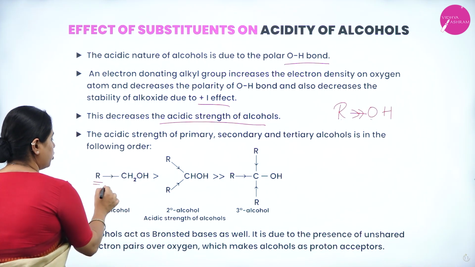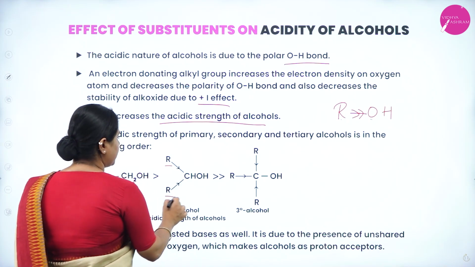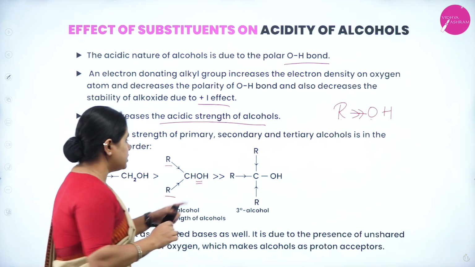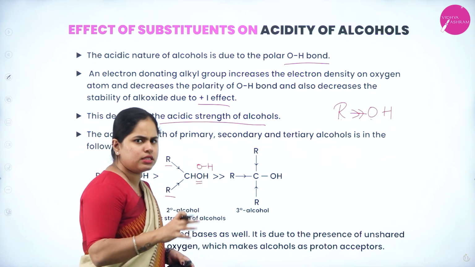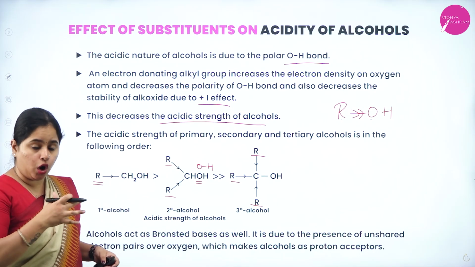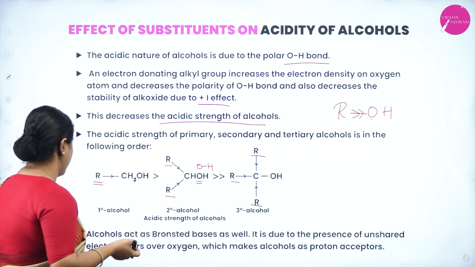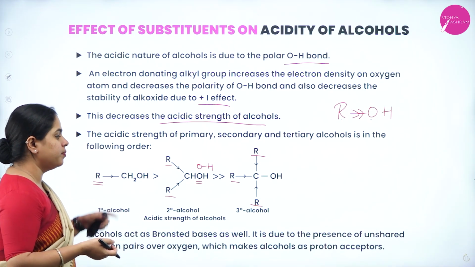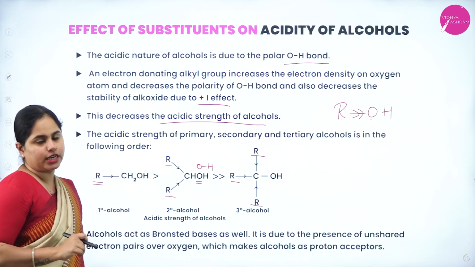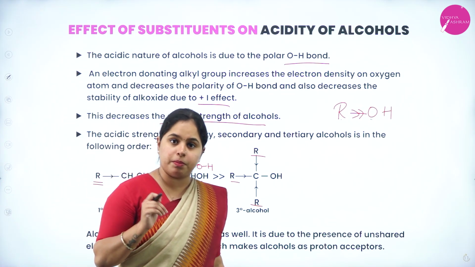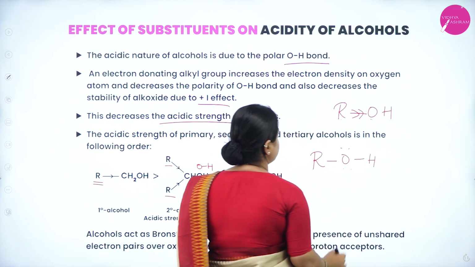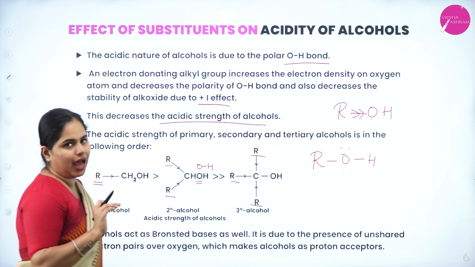Here in the primary alcohol you have only one alkyl group. In the secondary alcohol, you have two alkyl groups, so the electron density will be more on the oxygen atom. Hence, it becomes difficult to break this OH bond, and it will be less acidic. Now, considering tertiary, there are three alkyl groups, all of which have a plus I effect. Now, alcohols act as Bronsted bases as well. It is due to the presence of unshared electron pairs over oxygen, which makes alcohols proton acceptors. So it can also act as a Bronsted base because on oxygen you have lone pairs of electrons.